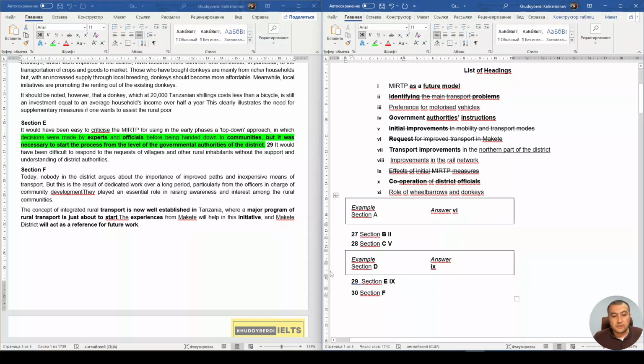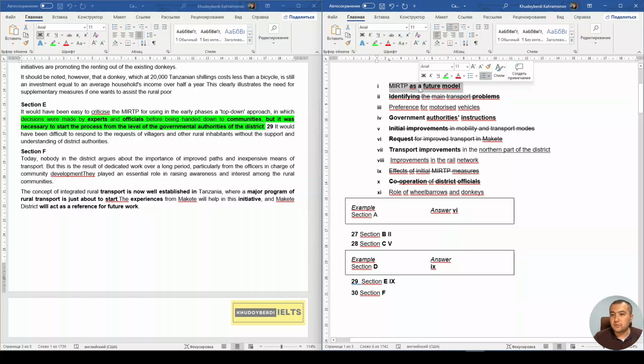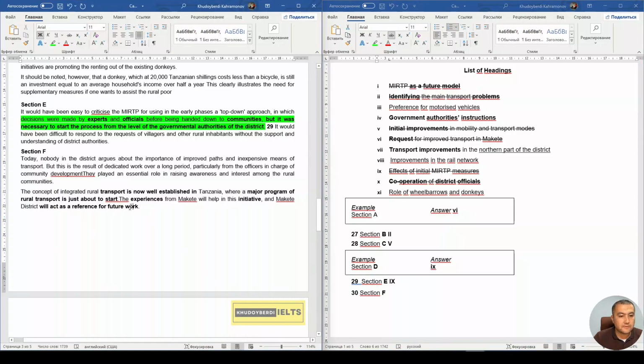And next, the last one. Today nobody in the district argues about the importance of improved paths. So the concept of integrated rural transport is now well established, and the district will act as a reference for future work, which means future model, right? So this work can be a future model, and that's why the answer should be 1. Okay.